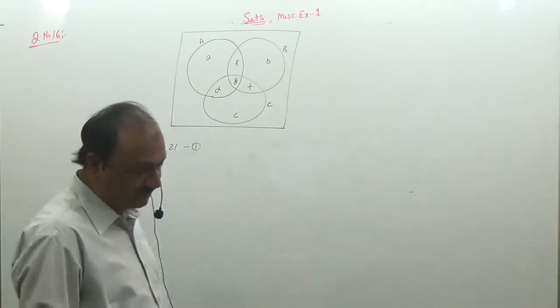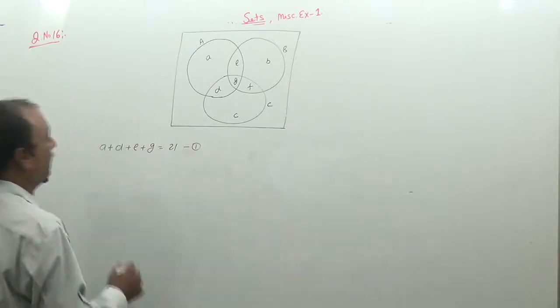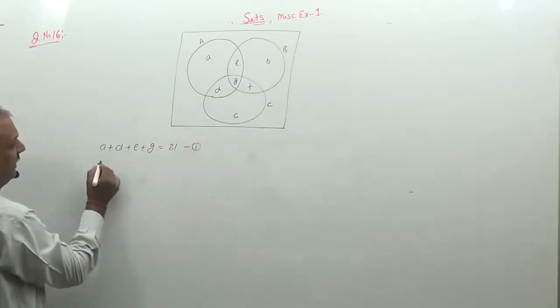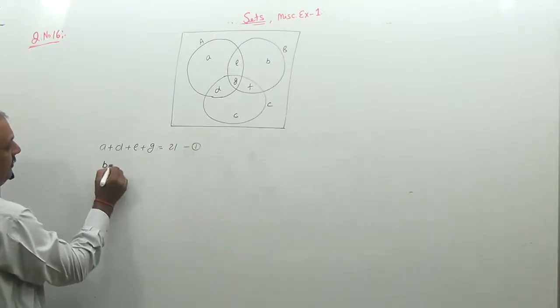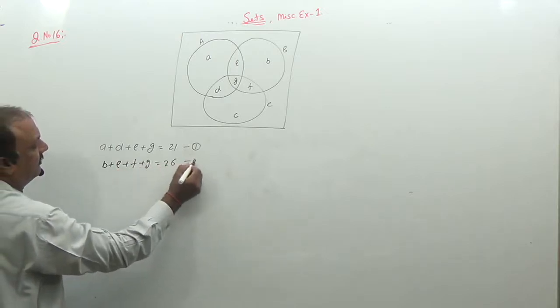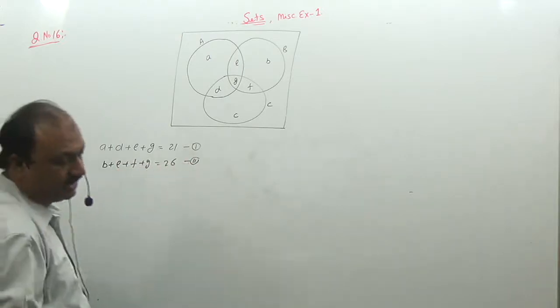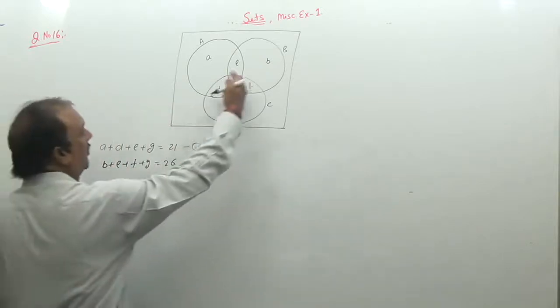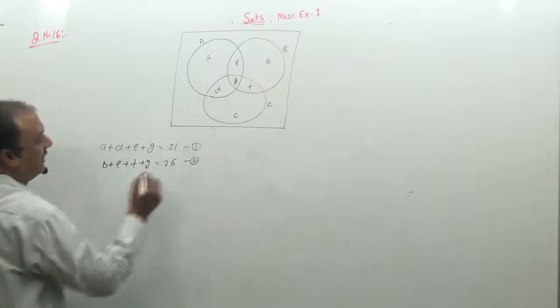Next, 26 like product B. So in this set there are a total of 26 people. So B plus E plus F plus G is 26. Third, 29 like product C. So all the people in this set are 29.